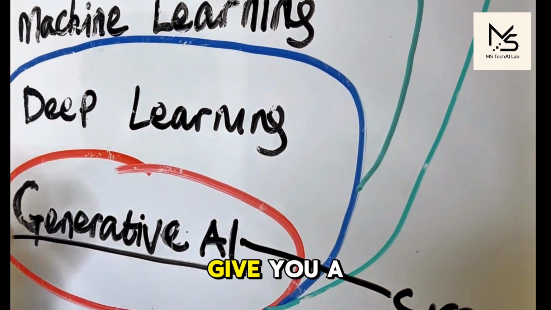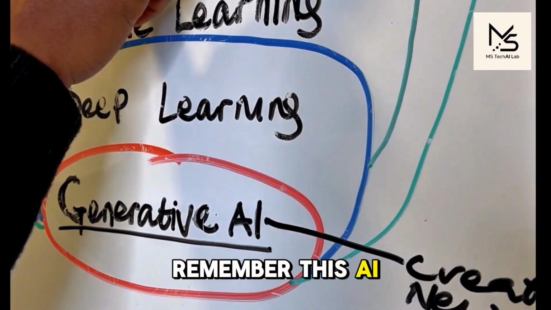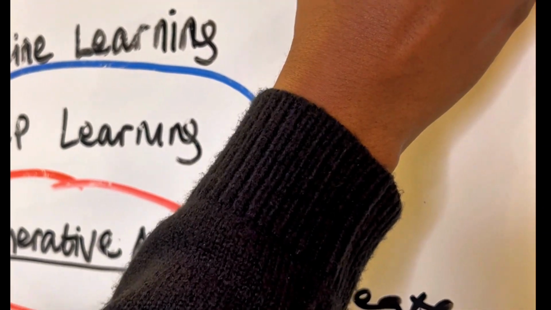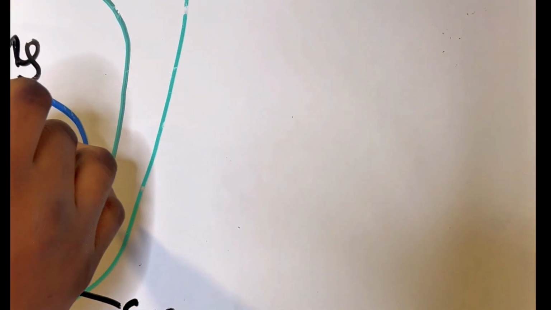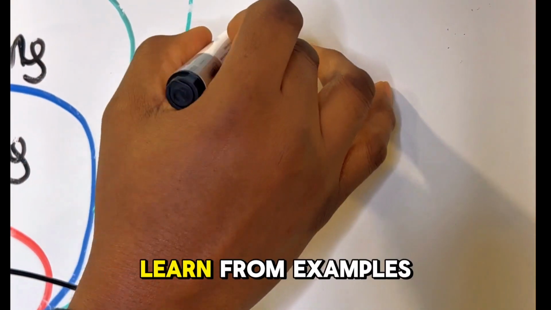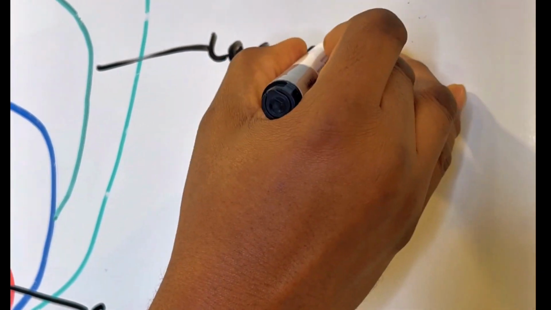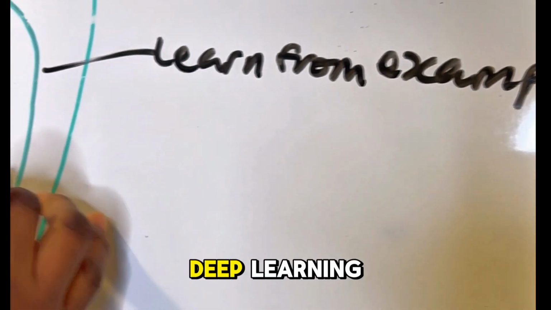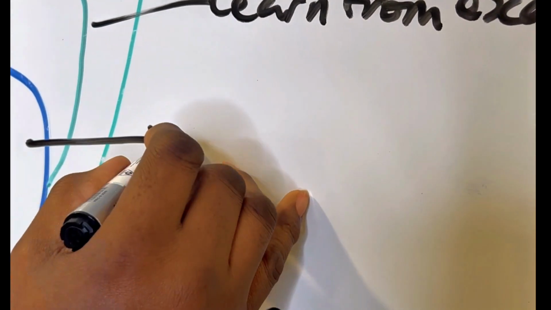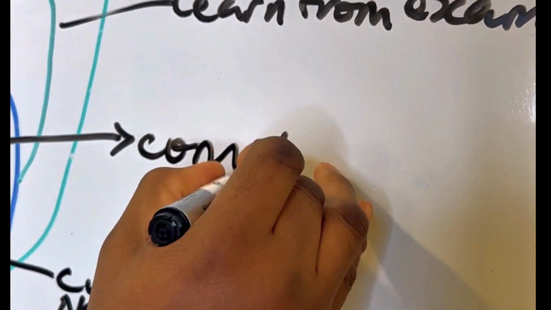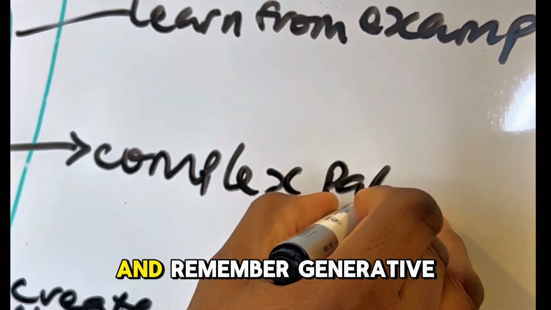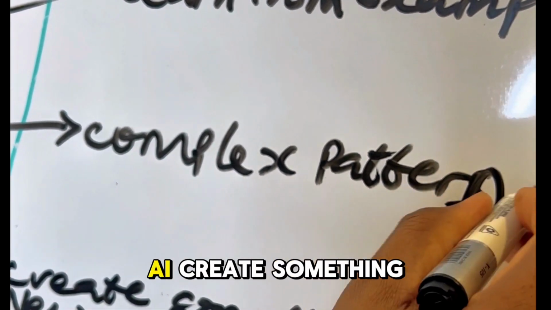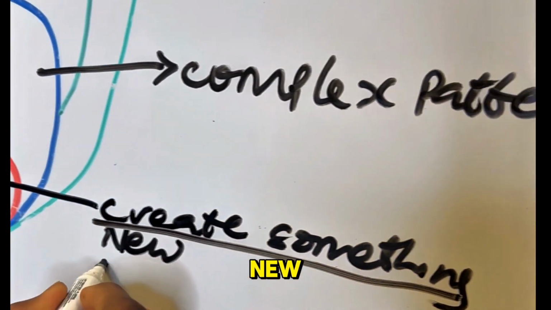Now, let me give you a quick way to remember this. AI, big idea. Machine learning, learn from examples. Deep learning, complex patterns. And remember, generative AI creates something new.